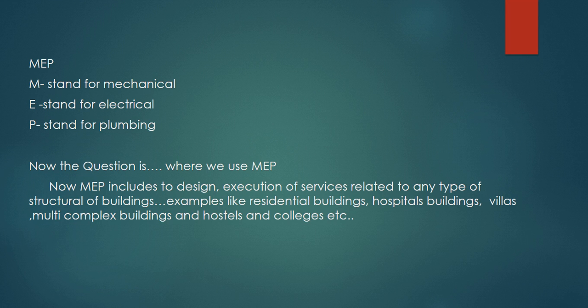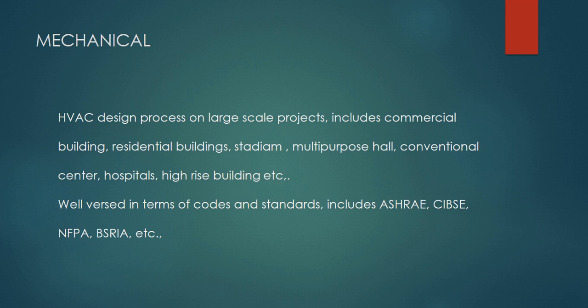Now the next slide. First of all we will discuss mechanical, then plumbing, then electrical. The basics of mechanical: in mechanical, the major objective is HVAC. The HVAC design process for large scale projects includes commercial buildings, residential buildings, stadiums, multipurpose halls, convention centers, hospitals, high-rise buildings, etc.